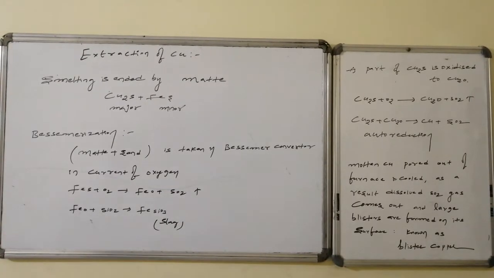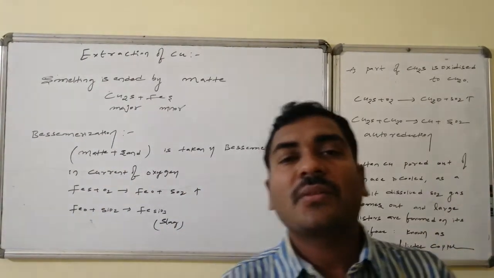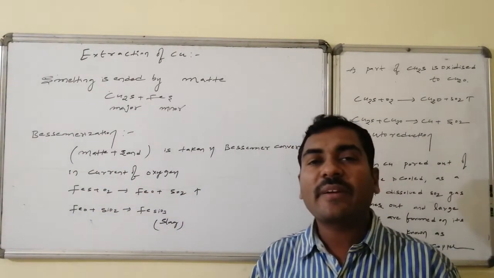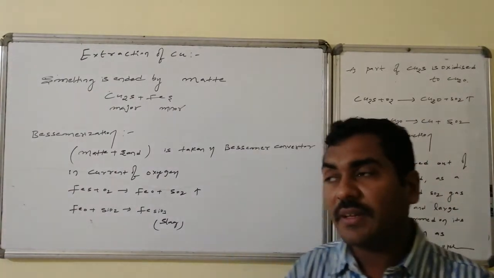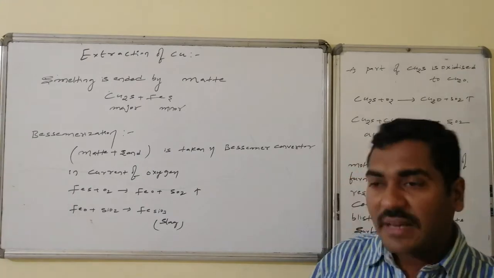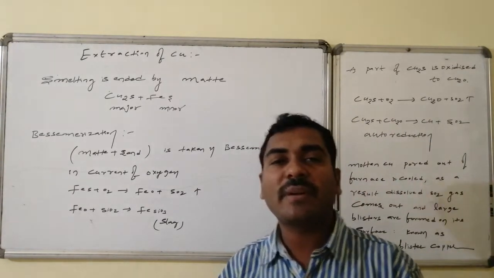Yes, as a result of smelting, we end with the matte. Matte is a combination of cuprous sulfide as well as ferrous sulfide, where the major content is cuprous sulfide and a minor content of ferrous sulfide is present. And it is subjected to Bessemerization. The Bessemer converter is a specially designed equipment.